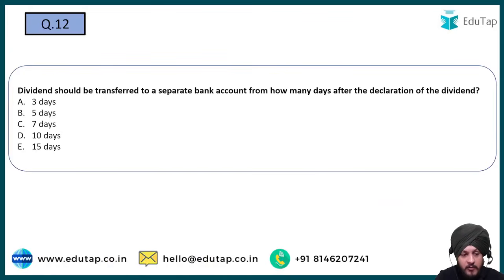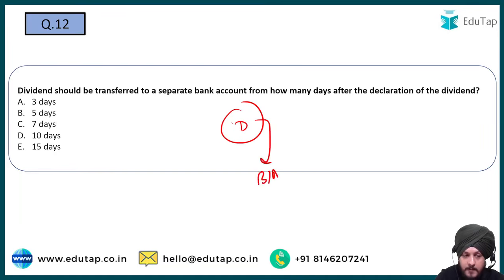Now question number 12. Dividend should be transferred to a separate bank account within how many days after the declaration of the dividend? So when the dividend has been declared, within how many days should it be transferred to a separate bank account? Option A, 3 days; option B, 5 days; option C, 7 days; option D, 10 days; and option E, 15 days. So the correct answer to this question is going to be 5 days.